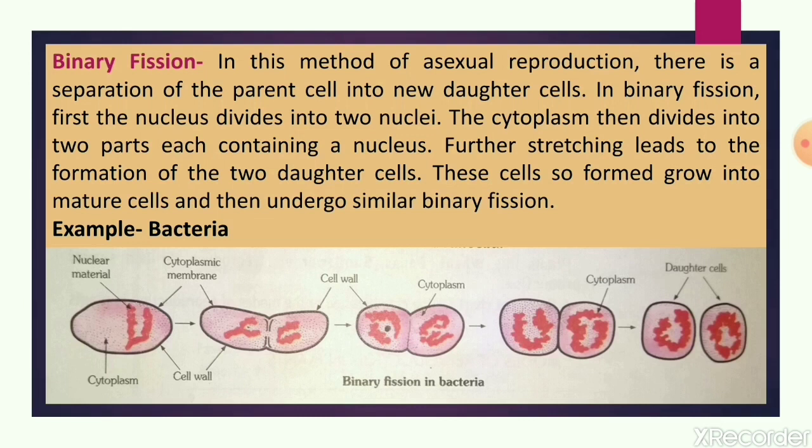In binary fission the parent cell divides or splits into two cells of the same type, which means only one parent cell will be there and it will divide and form two new daughter cells. This type of method is commonly found in bacteria.